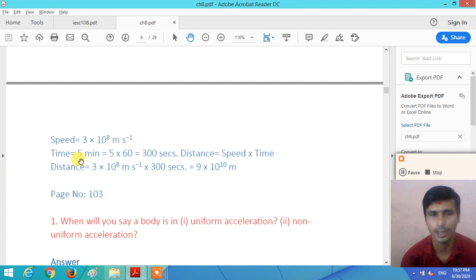Time is 5 minutes. Convert this 5 minutes into seconds. 1 minute is equal to 60 seconds, so 5 minutes is equal to 5 multiplied by 60, that is 300 seconds.